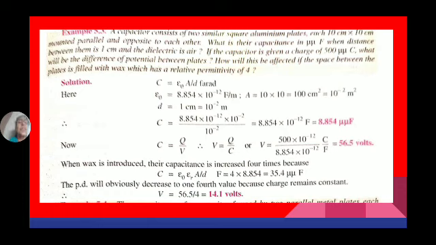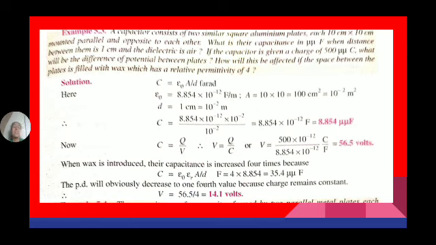When wax is introduced, the capacitance is increased by 4 times. So in between the plates, actually air is there. Instead of air, if I fill this gap with wax, its permittivity is 4 times that of the air. So the capacitance is multiplied by 4, 4 into 8.854, which is equal to 35.4 picofarads. Pico means 10 power minus 12. Micro means 10 power minus 6. Nano means 10 power minus 9.